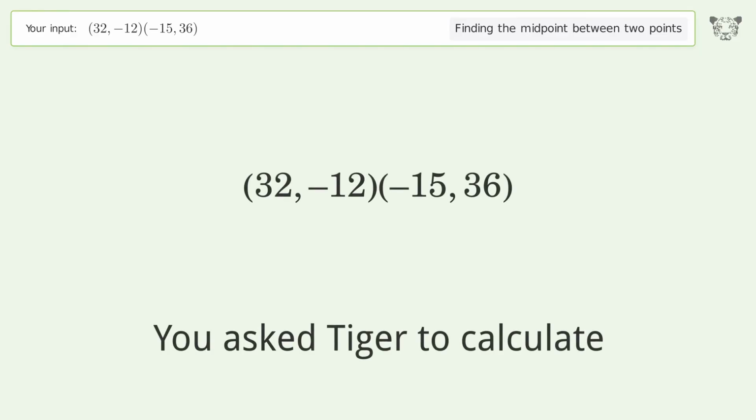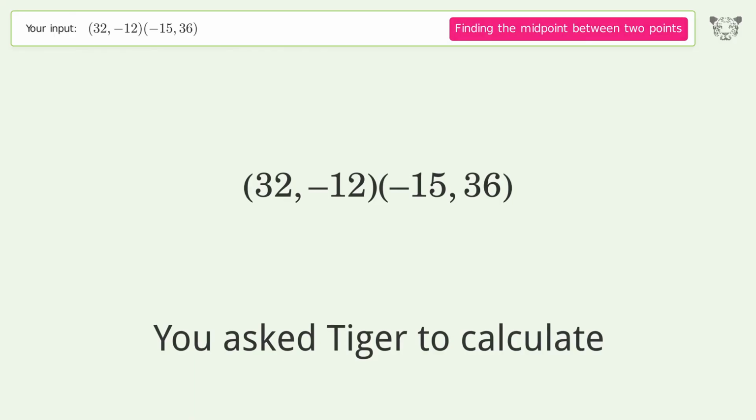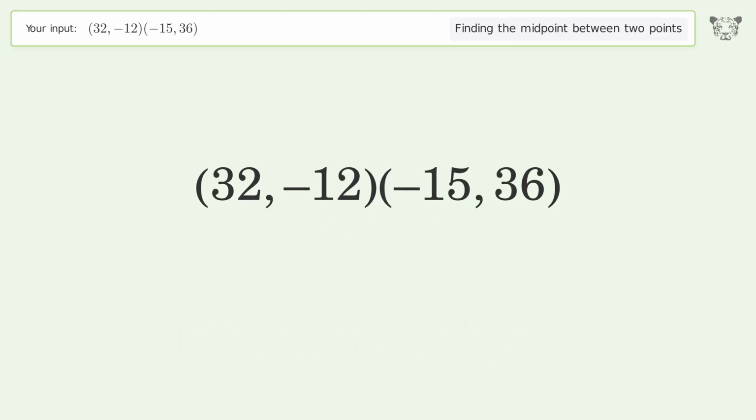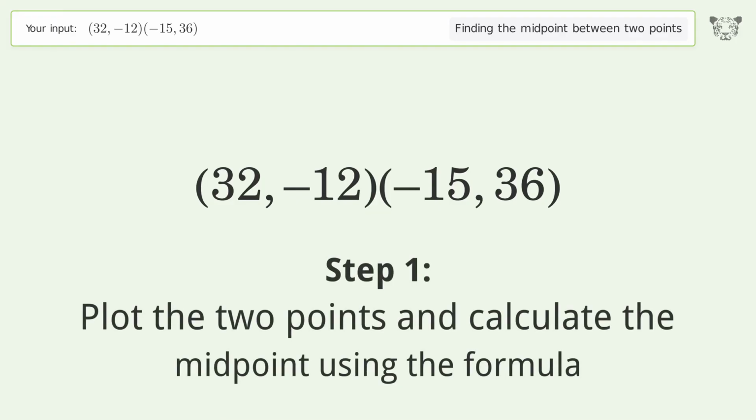You ask Tiger to calculate. This deals with finding the midpoint between 2 points. The midpoint between the 2 points is 8.5, 12. Let's solve it step by step. Plot the 2 points and calculate the midpoint using the formula.